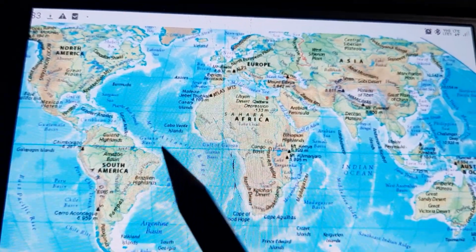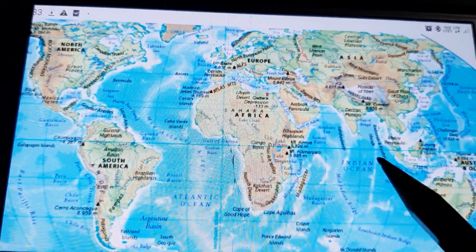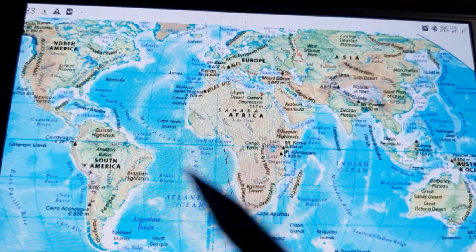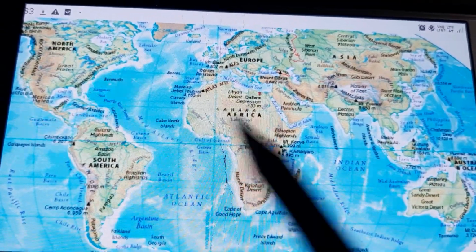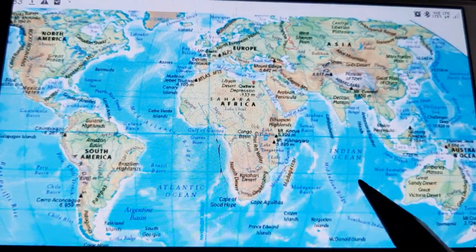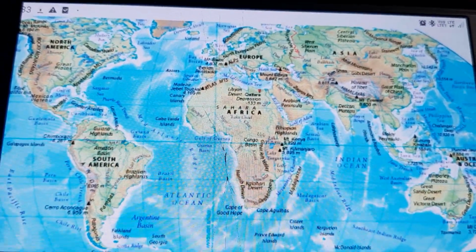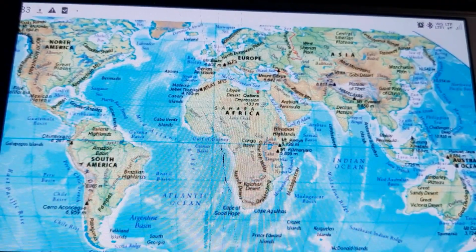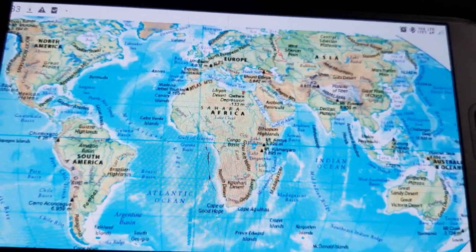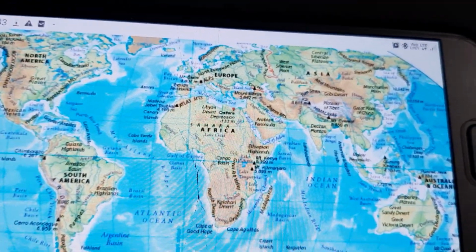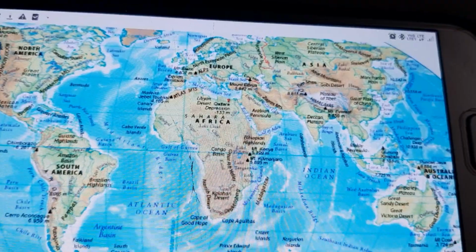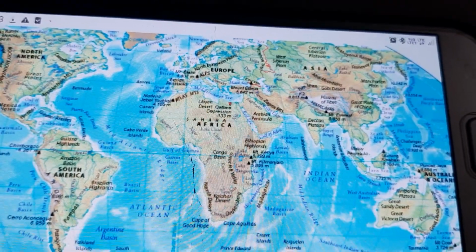So as you can see, different types of landforms are there. Somewhere there is a mountain, somewhere there is a plateau region, somewhere there is a highland area, somewhere there is a desert area. So we can see different types of landforms on the surface of the earth, okay. So this is all about what is landform. I hope you all understand what is landform, relief, which we can see on the surface of the earth. Different types of relief come in the category of landform.